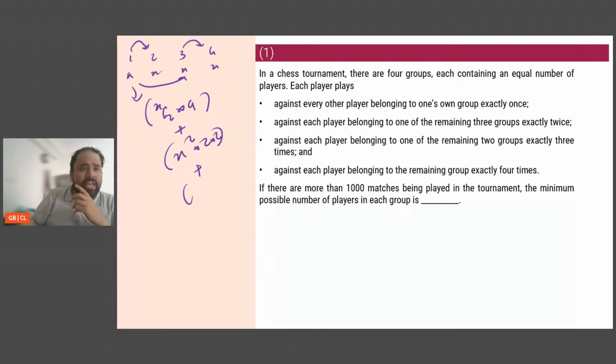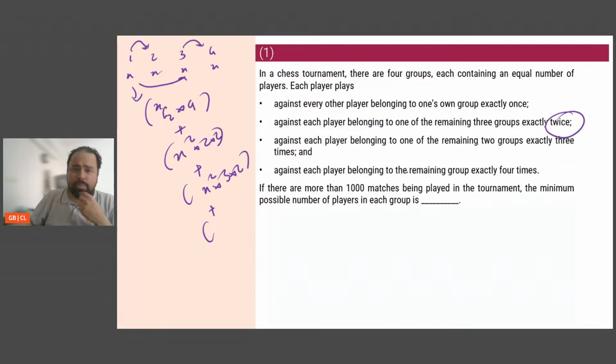Okay. Why? Say I am team A in group 1. I will play n matches with group 2, but I am playing against every team twice, it is said. So I will play 2n matches, and then there are n players in 1. So 2n squared, and then 3 and 4 will do the same, so there is another 2. Then if 1 plays against 3, it is again n squared, n into n, but I'm playing 3 matches, and then 2 against 4 will also play. So then there is another 2.